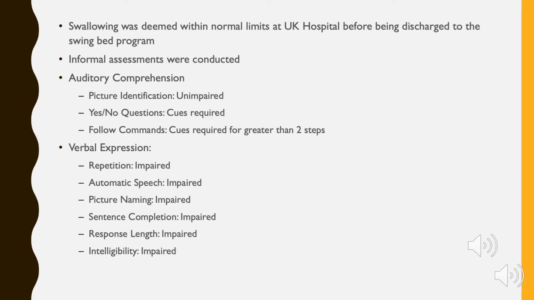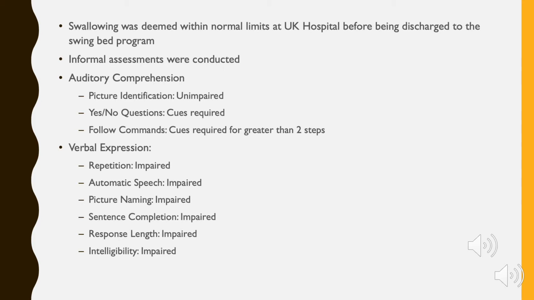So for his auditory comprehension, his picture identification was unimpaired, and with this we named a picture and then he pointed to the correct one out of a field of 3. For yes-no questions, cues were required, and then to follow commands, cues were required for greater than 2 steps.